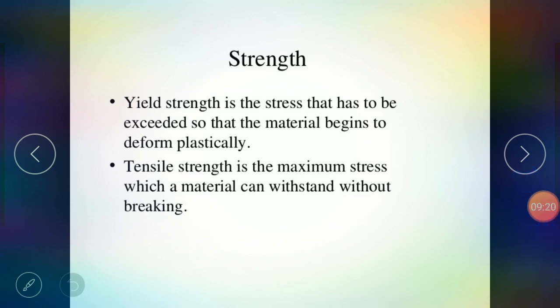So we see the next type of property is strength. It is nothing but this yield stress. Strength is the stress that has to be exceeded so that the material begins to deform plastically. So tensile stress is the maximum stress which a material can withstand without breaking. So what is the strength? How much that metal can be stressed, or we can say it can absorb the load without breaking, it is nothing but the strength of that metal. So how much load can be absorbed by that metal so that it cannot break, that is nothing but the strength.